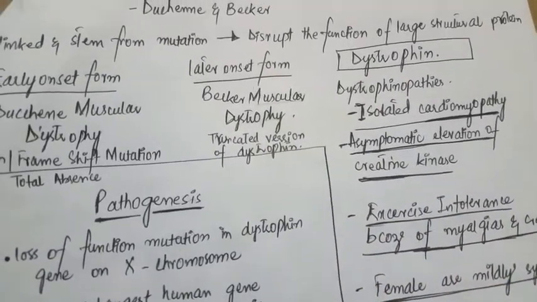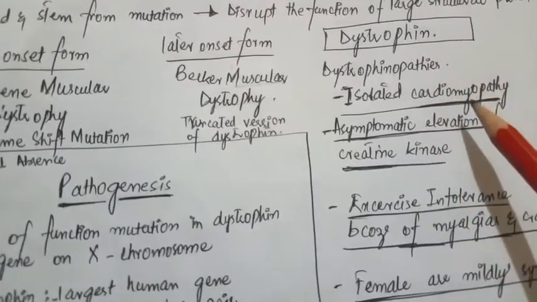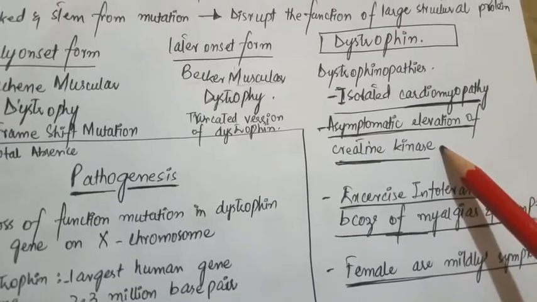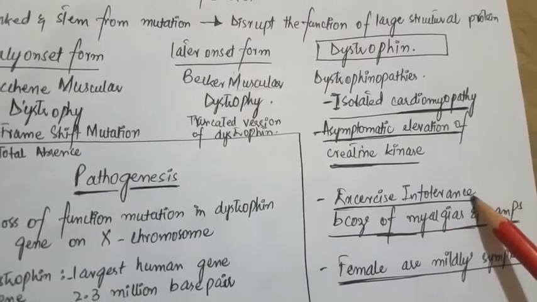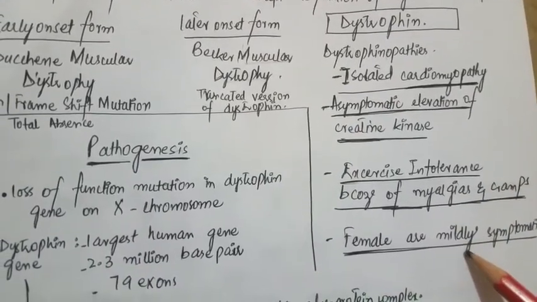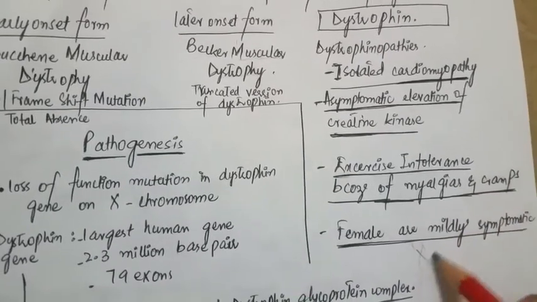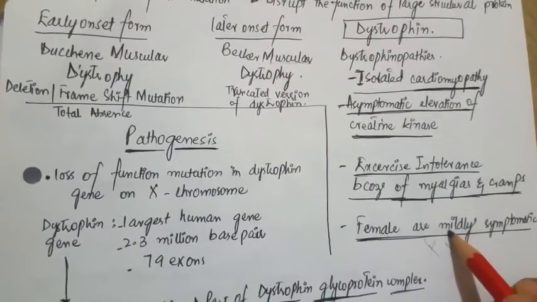Dystrophinopathies, or the absence of dystrophin or abnormal dystrophin, are associated with isolated cardiomyopathy, asymptomatic elevation of creatine kinase because of muscular damage, and exercise intolerance because of myalgias and cramps. Females are mildly symptomatic because they have two X chromosomes, but males are severely affected.